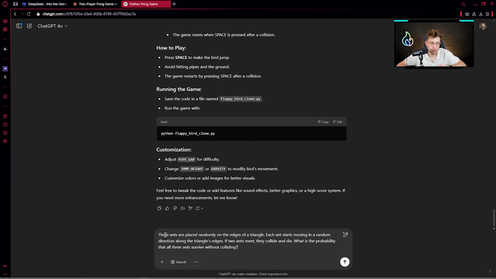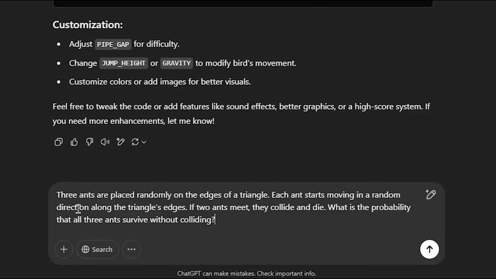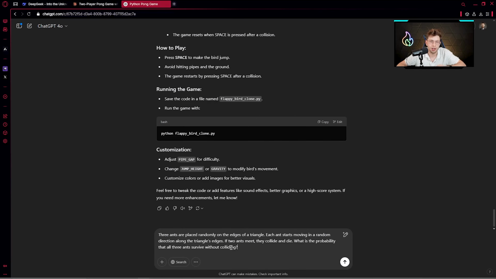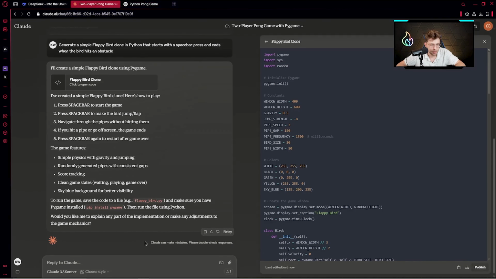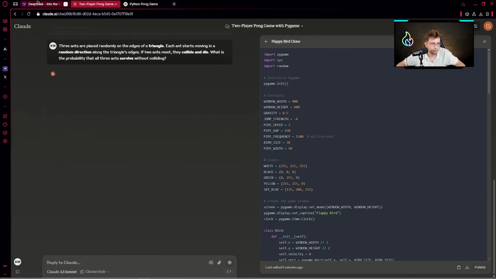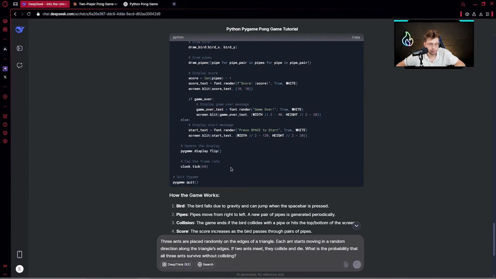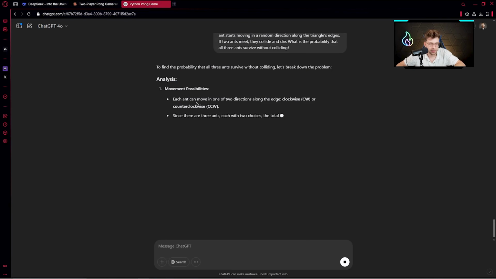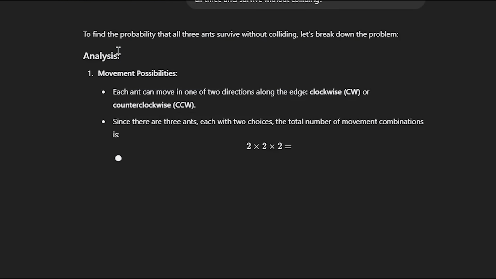Right now we'll start with ChatGPT, and I've got the following prompt. 3 ants are placed randomly on the edges of a triangle. Each ant starts moving in a random direction along the triangle's edges. If 2 ants meet, they collide and die. What is the probability that all 3 ants survive without colliding? Actually, the chance is 25%. So let's start with ChatGPT and see if it answers properly. And lastly, DeepSeek. Now let's see how it works. We've got analysis.